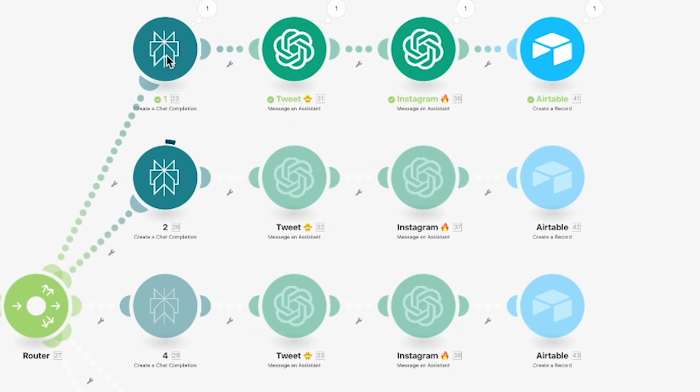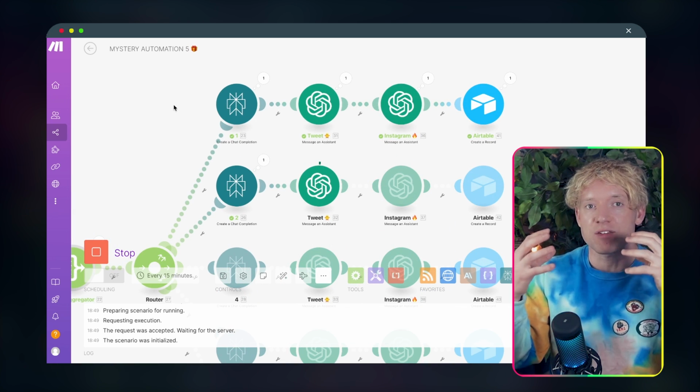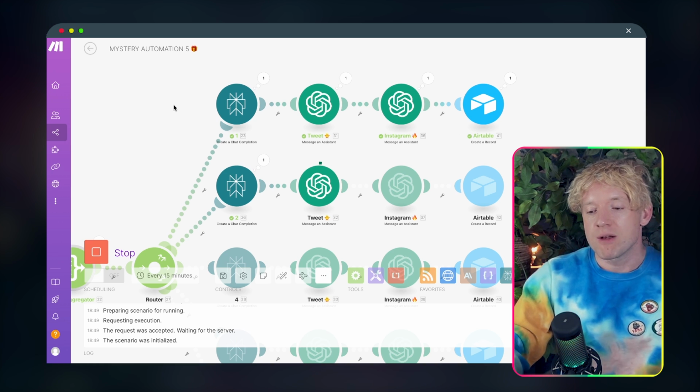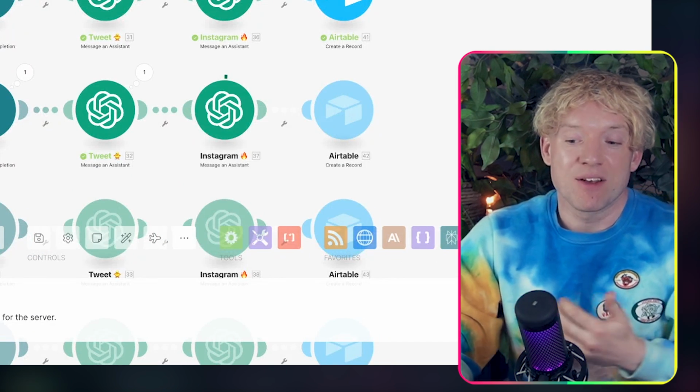It goes through to Perplexity. Perplexity enriches the data, since it's basically an AI search engine. Then we create a viral tweet with our tweet agent, then an Instagram post, and then it gets added to Airtable.